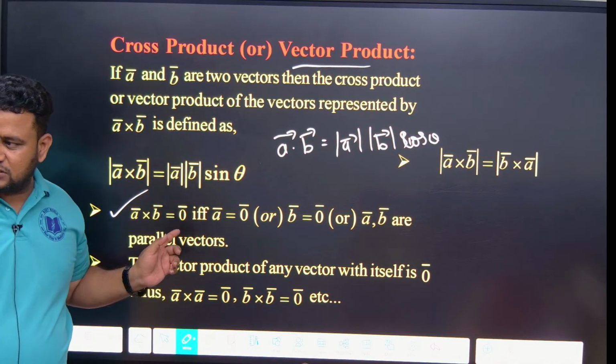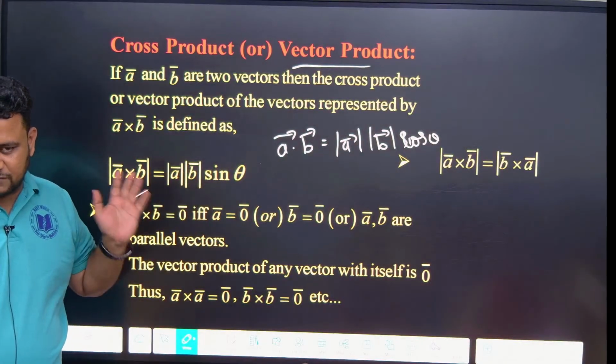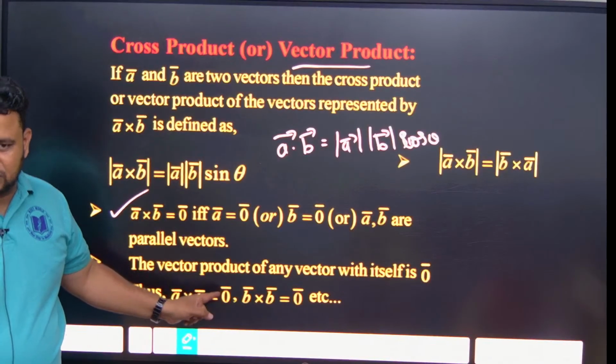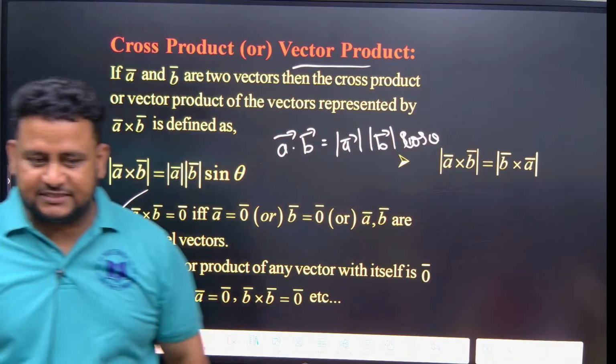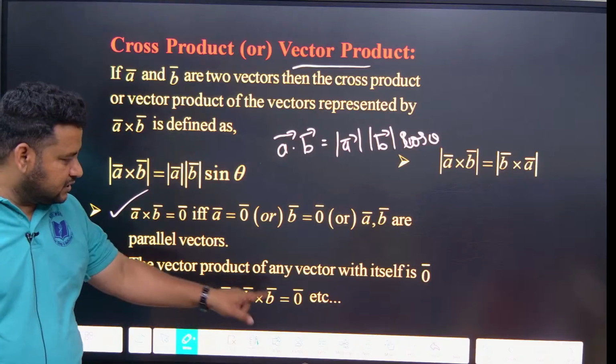So A cross A, B cross B, C cross C, anything crossed with itself, the answer will be 0, because sin 0 is 0. A dot A, B dot B, C dot C are 1, but whenever cross comes, it is 0.